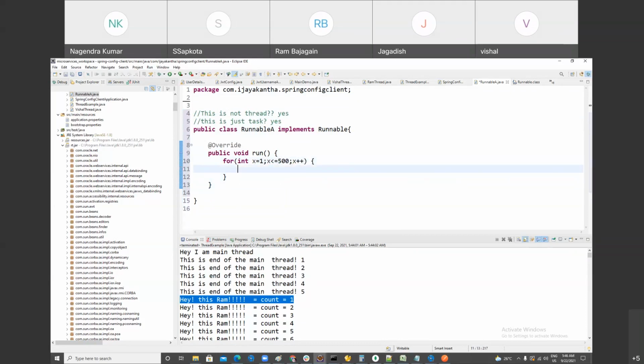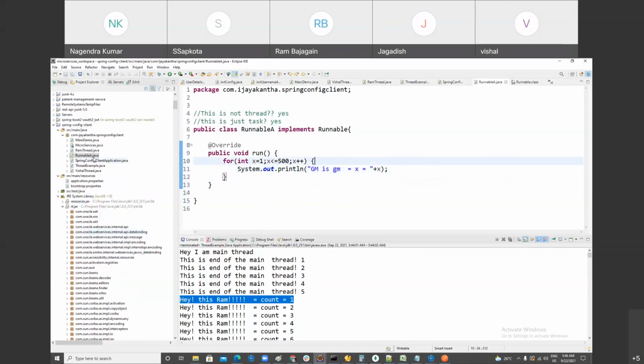Here it's saying GM, good morning. Vishal, you got my point? I'm just creating the task, right? I want to show you the approach of Runnable.